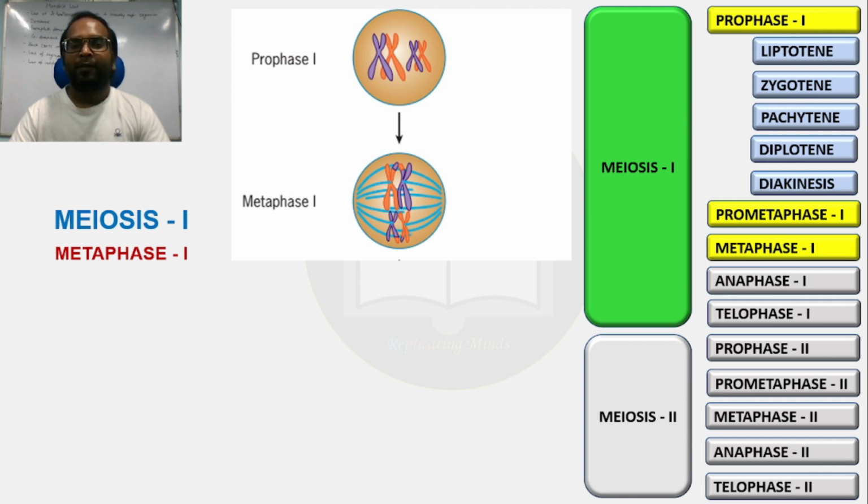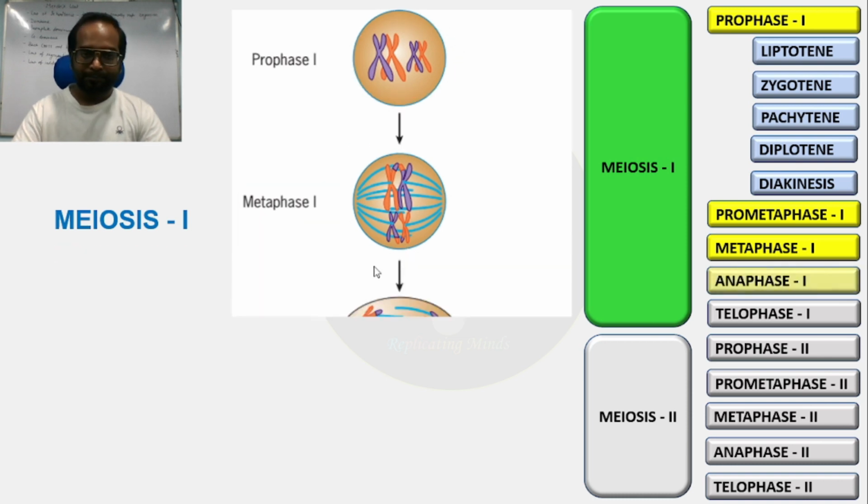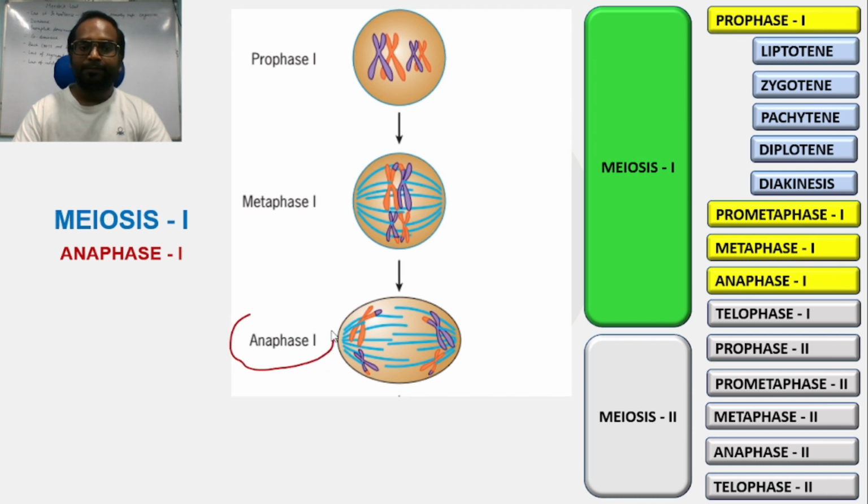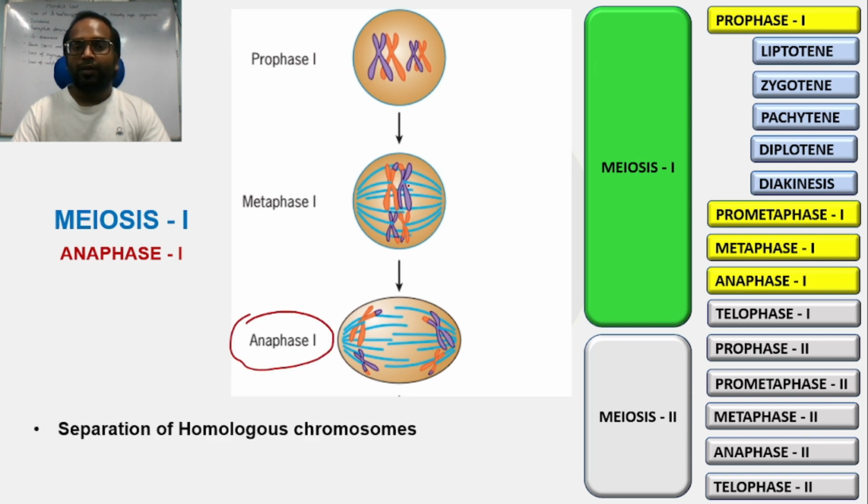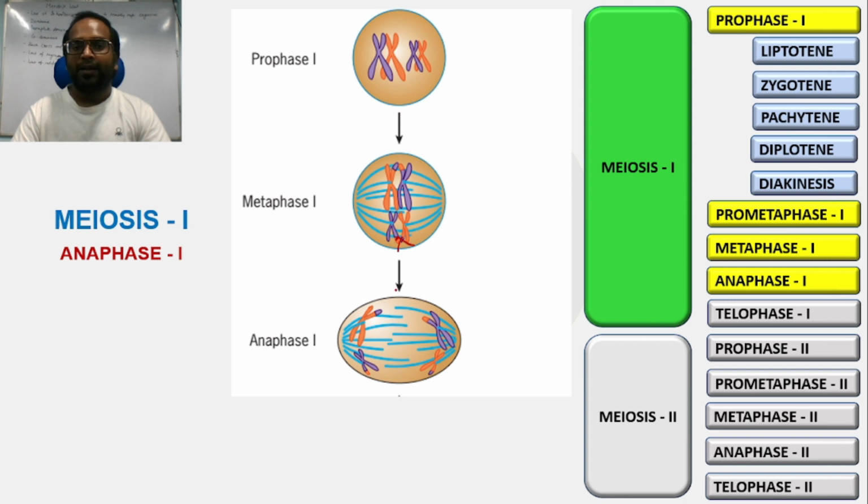From when the cell enters from prophase 1 to metaphase 1, all the chromosomes are arranged at the metaphasic plate for the division. When it enters from metaphase 1 to anaphase 1, the tetrad structures which were arranged at the metaphasic plate will start moving towards the opposite poles.